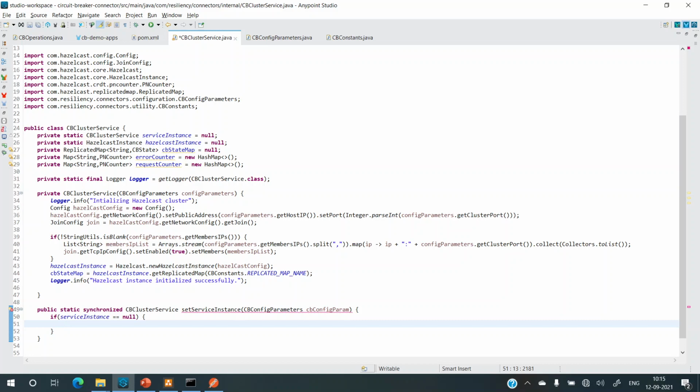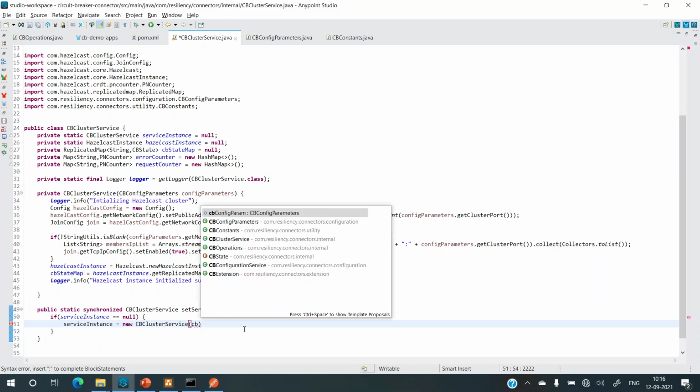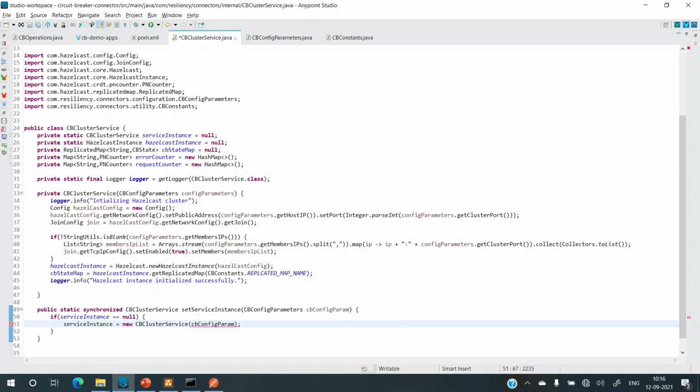So we simply set the service instance equal to new CB cluster service, and we use this constructor because it is the one which will help us initialize. We pass the CB config param. Perfect. Now we need to return this service instance.